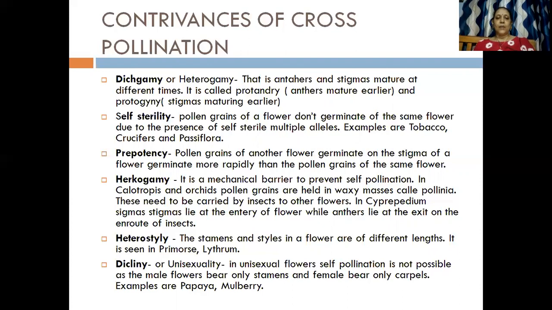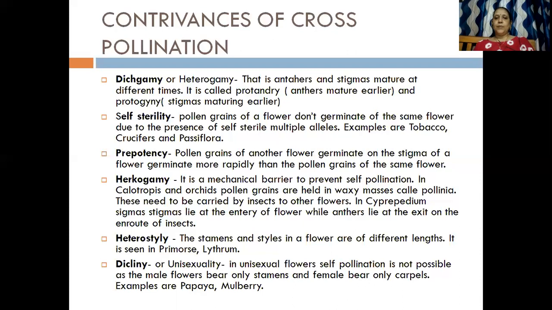Okay. Now the second one, self sterility. Now it has to do with cross pollination. Remember that. If they both are maturing at the same time, the flower is bisexual and both are maturing at the same time. So in case the male gamete falls on the female part, the stigma of the same flower, what would happen? The flower will die. So that is a planning in the flower. So that is called self sterility. So the pollen grains of a flower don't germinate on the stigma of the same flower. Clear?